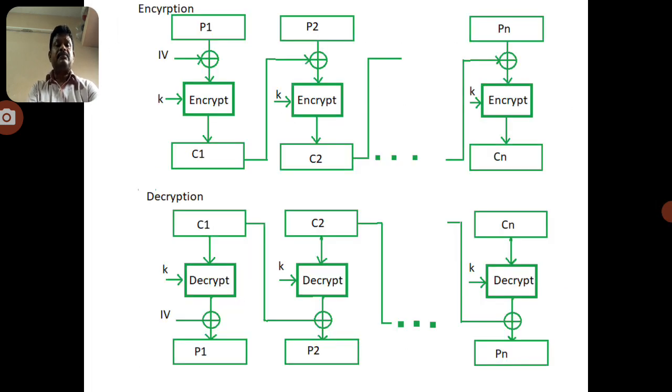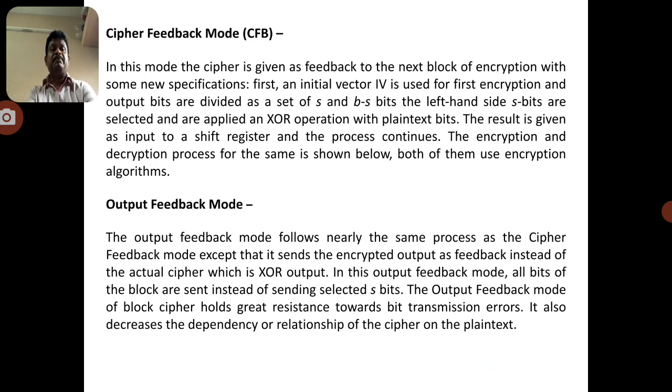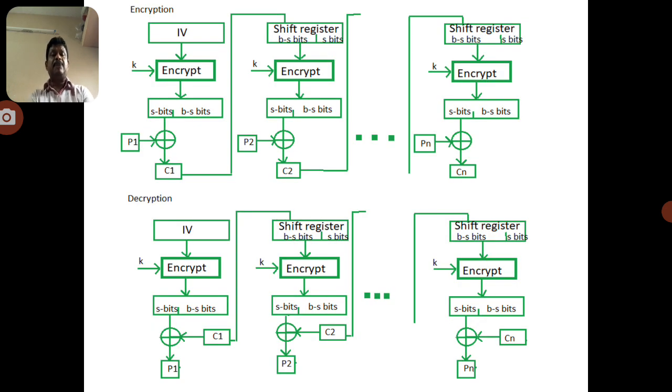And the third one is the cipher feedback mode. In the cipher feedback mode, you can observe one more concept: we can select the S bits. The cipher feedback mode is one of the modes of block cipher. Here the IV, the initial vector, is taken similar to the cipher block chaining mode. The initial vector is encrypted, and after that we select an S number. So how many bits are taken?